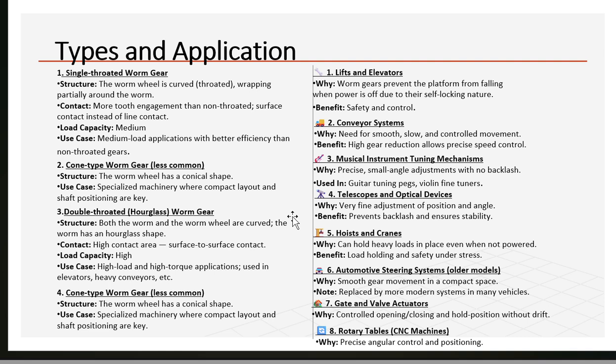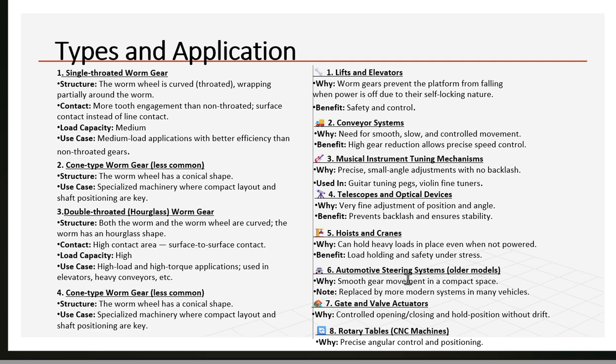Telescopes and optical devices, because very fine adjustment of position and angle. Benefits: prevent backlash and ensure stability. Hoist and cranes, because it can hold heavy loads in place even when not powered. Benefits: load holding and safety under stresses.